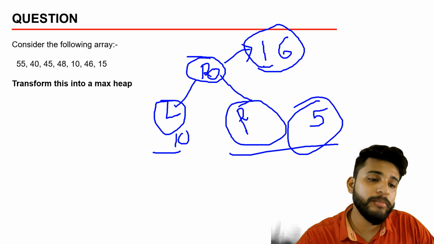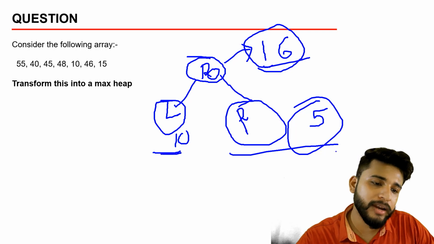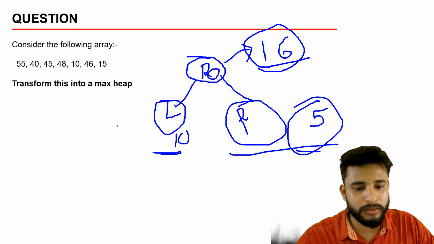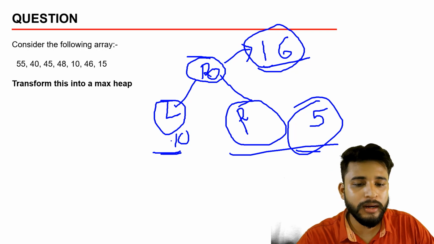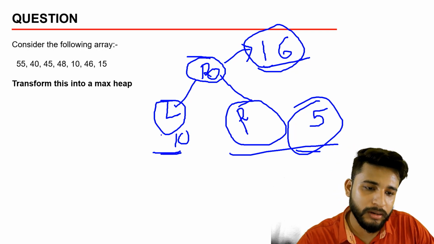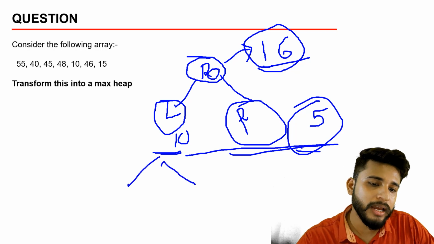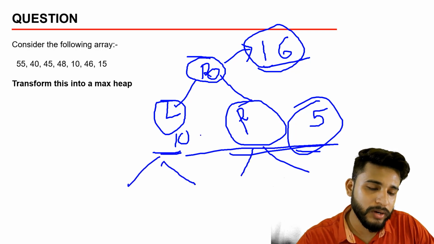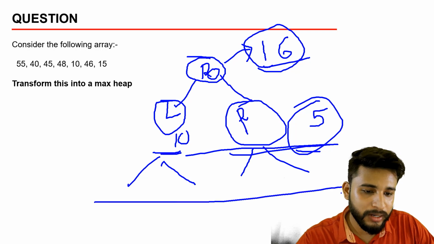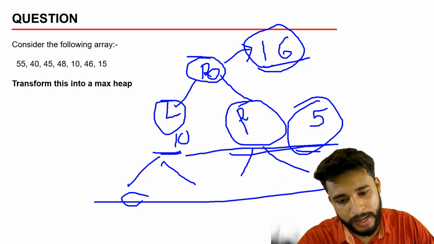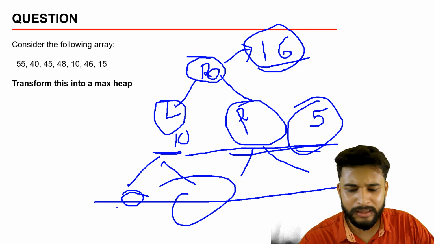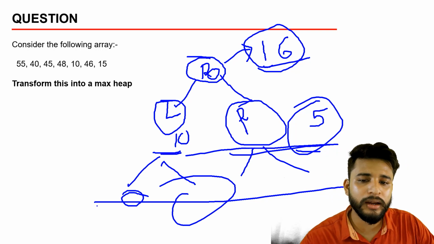We need to keep in mind that the root node will always be greater than the left and the right node, and we need to fill the first level first. Firstly, we fill the first level, then we go to the next level, then we fill that level, then we go to the next node. This is the basic thing we need to keep in mind when building a max heap.